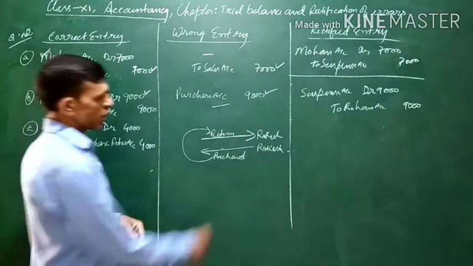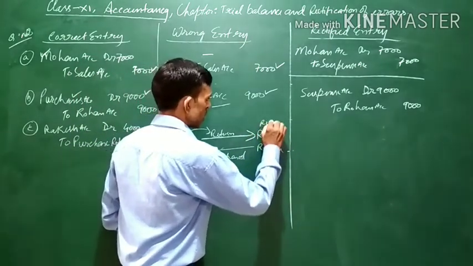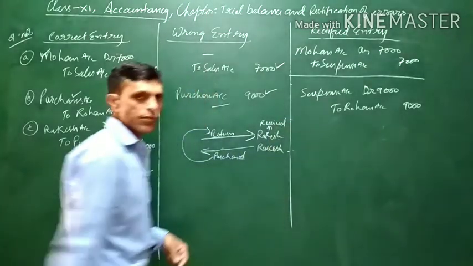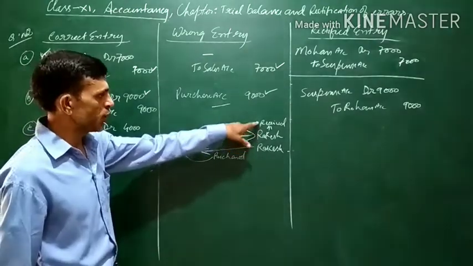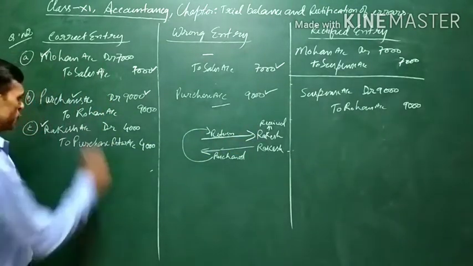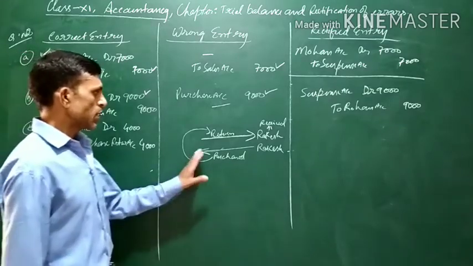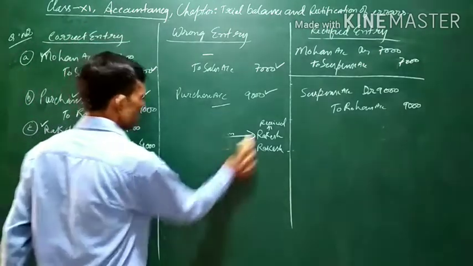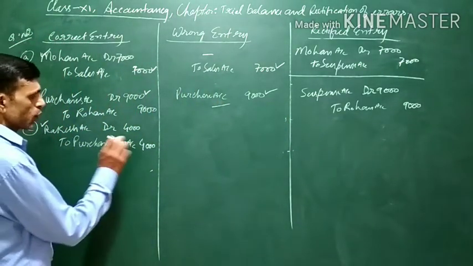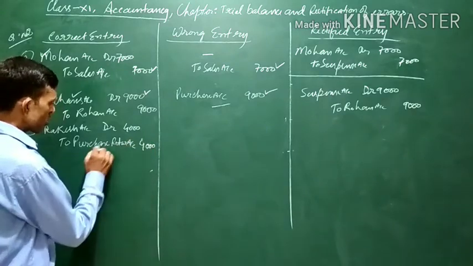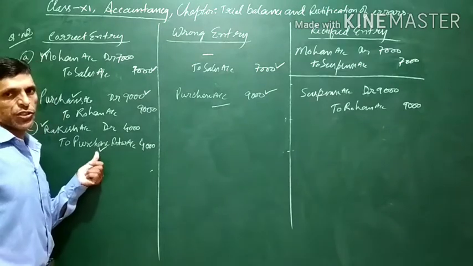If you are returning goods to Rakesh, then Rakesh will receive the goods. Now Rakesh is a person, and the rule for personal account is debit the receiver. So Rakesh, the receiver, has been debited and purchase return account will be credited. When goods are returned, it is recorded in the purchase return book.